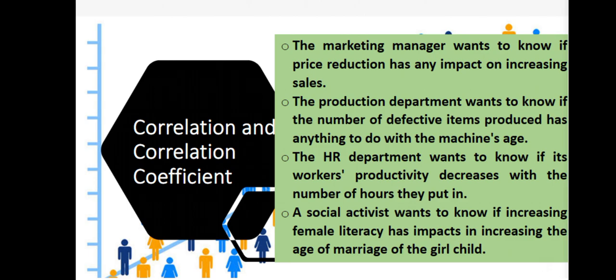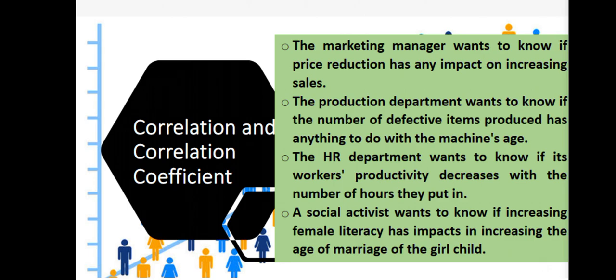So first, I believe, siguro hindi ko na ito babasahin lahat, no? And I will give it to you as your reading assignment lang. But first, babasahin ko na itong first bullet. The marketing manager wants to know if price reduction has any impact on increasing sales.